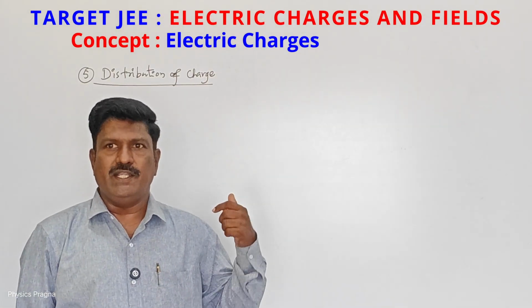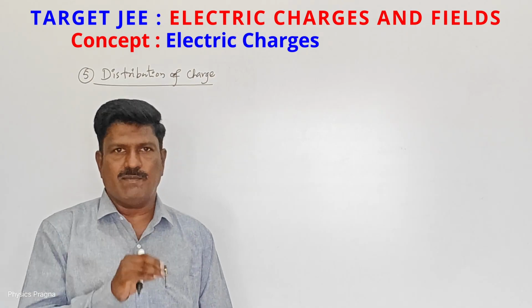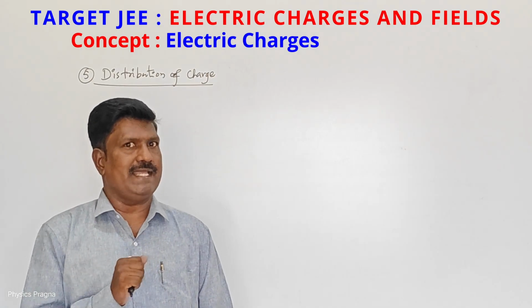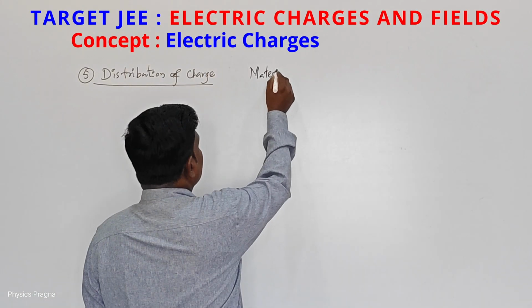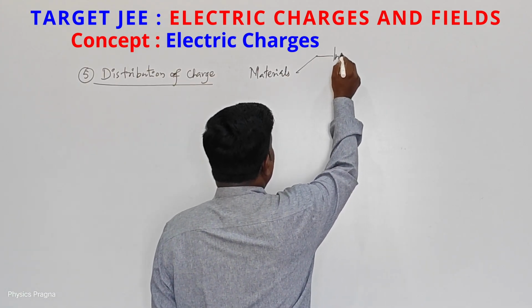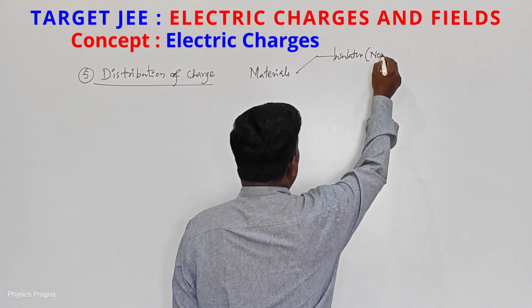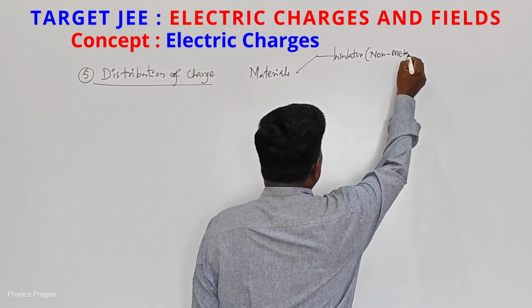Next our point is distribution of charge. If we supply charge to a body, where does it reside? Materials are of three types. Insulators, which means non-metals.